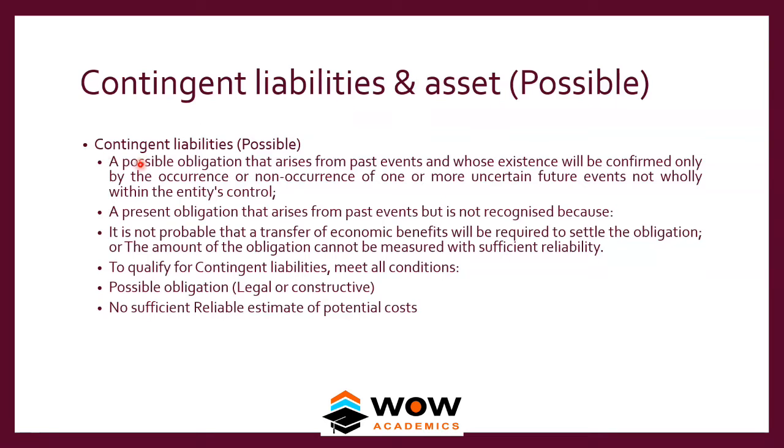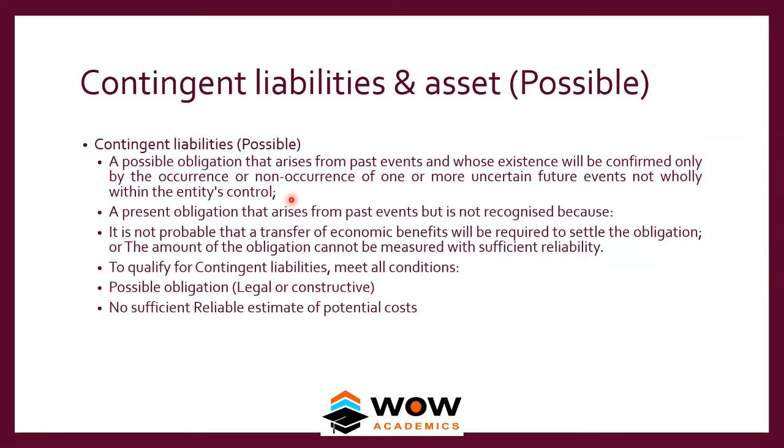Okay, so a possible obligation that arises from a past event and whose existence will be confirmed only by the occurrence or the non-occurrence of one or more uncertain future events not wholly within the company's control. So here the chance of something occurring is very less, but still we have to tell it to the shareholders. We have to tell there can be a liability.